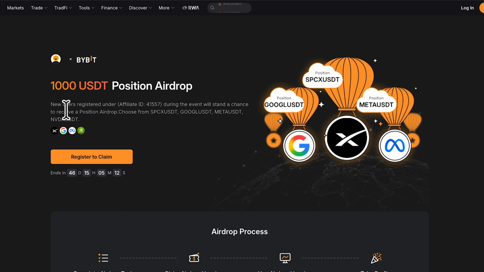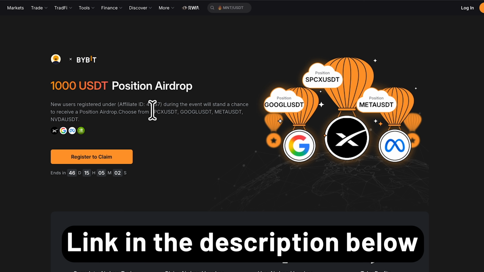Now, like I was saying, the first thing about these two sentences right here is that number one, it is for new users registered under this affiliate ID. So this means that if you want to get this airdrop, you must register with the link in the description below. So just go ahead, click on the link in the description below. It will bring you to this page you are seeing right here on the screen.